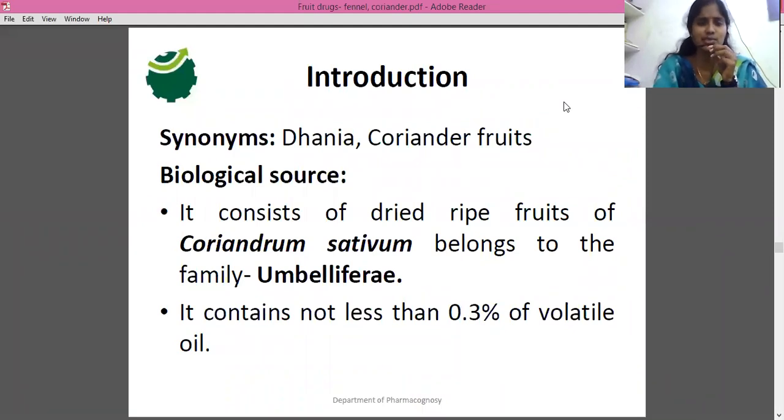Next, biological source. I already told you this comes under the fruit class. It consists of dried ripe fruits of Coriandrum sativum, belonging to the family Umbelliferae. Same as fennel, it also belongs to the family Umbelliferae. These are actually called umbelliferous fruits. Coriander fruits should contain not less than 0.3% of volatile oil. If they contain less than 0.3% of volatile oil, they are considered inferior quality drugs.